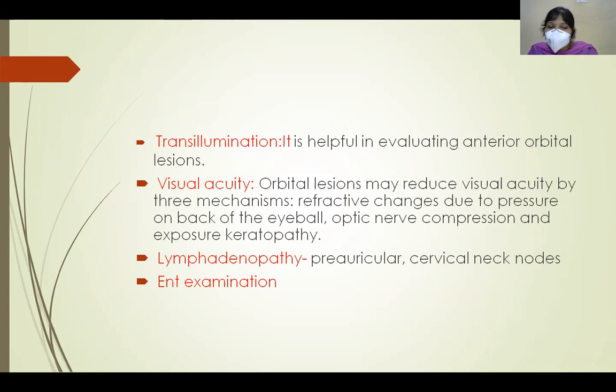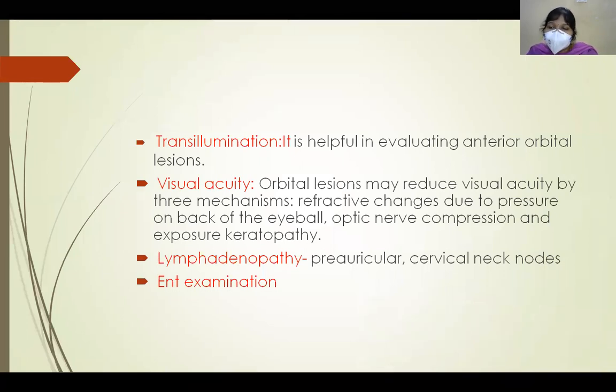And we have also to check for any lymphadenopathy in the preauricular and cervical neck nodes. Coming to ocular examination, we have to check the visual acuity. So when is visual acuity decreased due to orbital lesions?